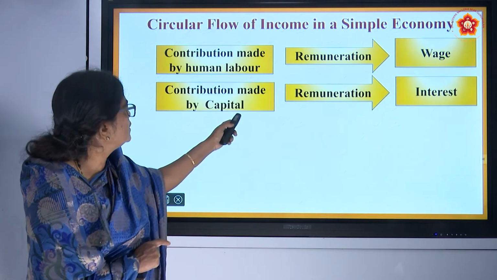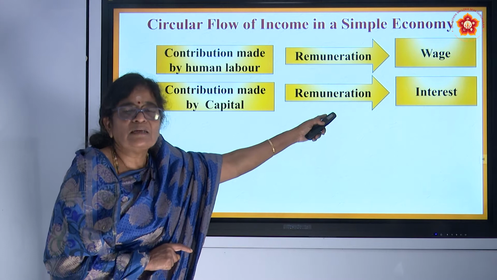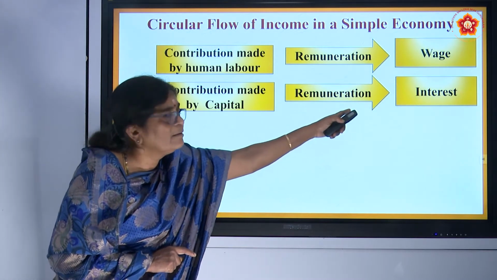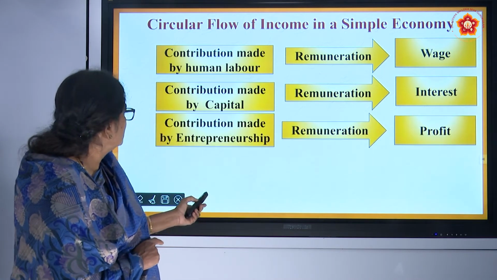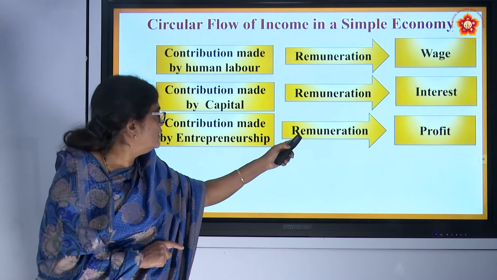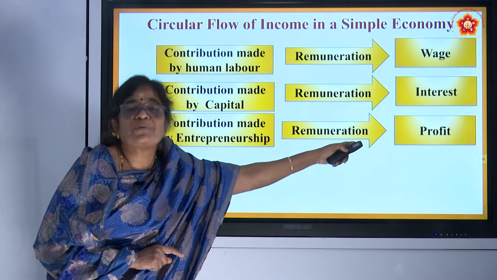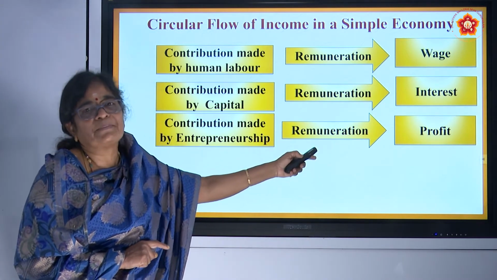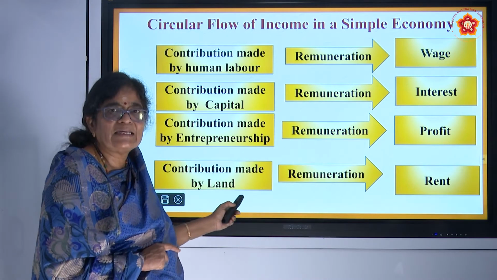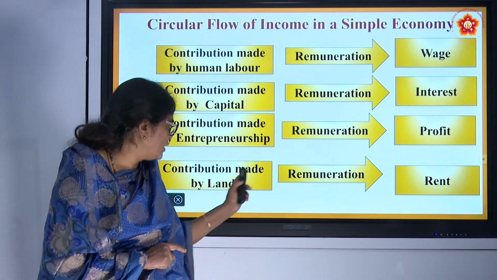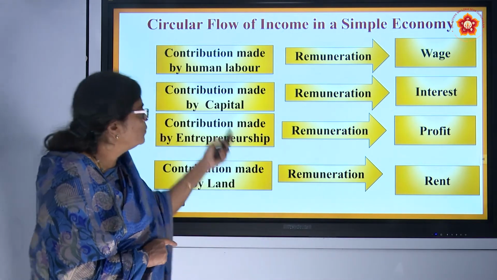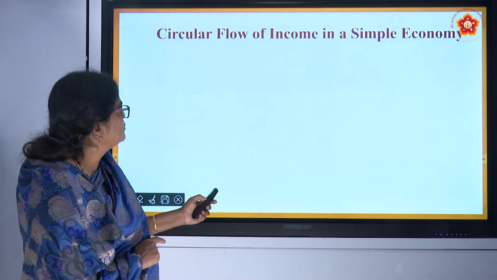The second contribution is made by capital. The remuneration, or the cost we have to pay for capital, is interest. And then the remuneration for entrepreneurship is called profit for that organization or the entrepreneur. And the contribution made by land, the remuneration, what we pay as a cost for land, is called rent. I hope you understood. This is how it takes place.